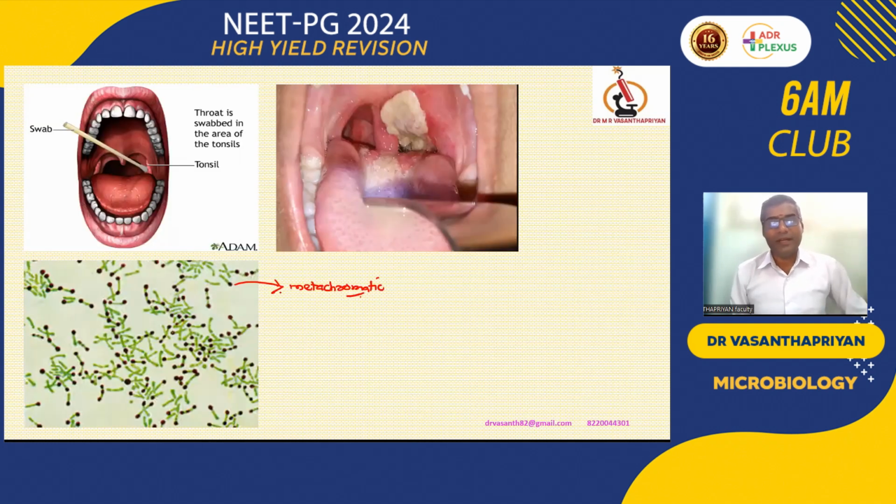Okay, so in Corynebacterium, the granules show a property called metachromasia. What do you mean by metachromasia? We provide one color, and the organism's granule will express a different color, which we call metachromatic. So it is called a metachromatic granule, or volutin granule, or phosphate granule. It is diagnostic of Corynebacterium diphtheriae. Then what about the clinical manifestation? It forms a pseudomembrane over the throat.